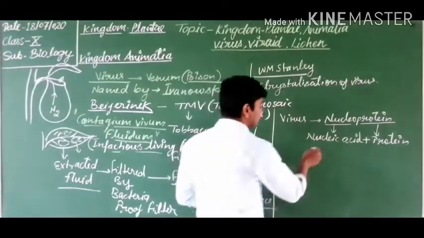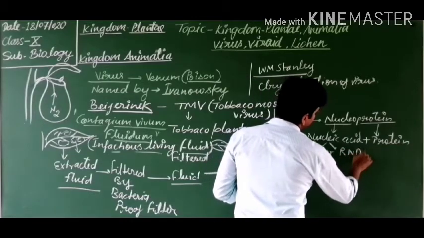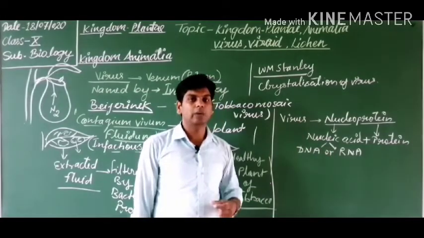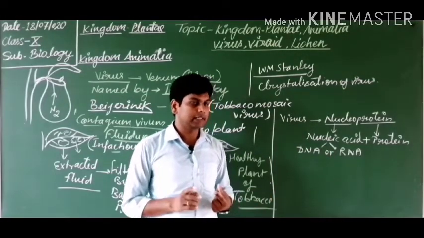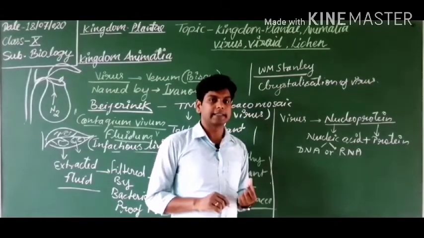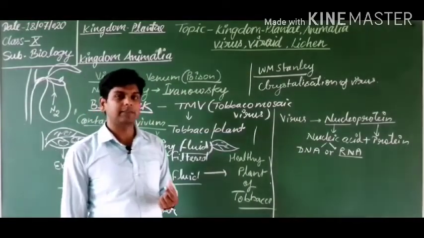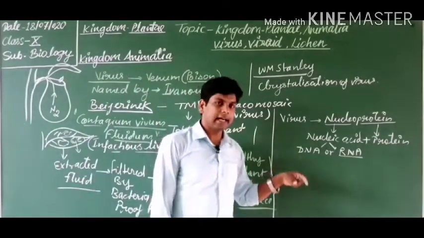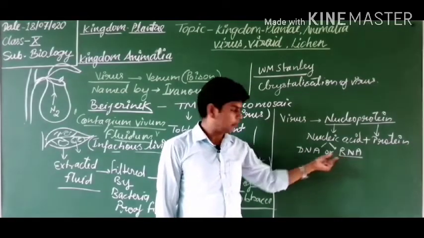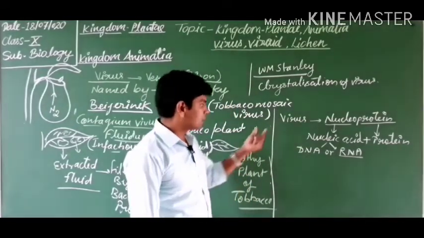What is nucleic acid? Nucleic acid is of two types, DNA or RNA. But in a virus either DNA or RNA is found. Both are not present at the same time. Got it? So this is the point about viruses. In plant viruses only RNA is found. But in animal viruses, either RNA or DNA is found. Got it? In plant viruses, RNA is single stranded, but in animals, RNA may be double stranded, as in DNA. Got it? So this is the virus.